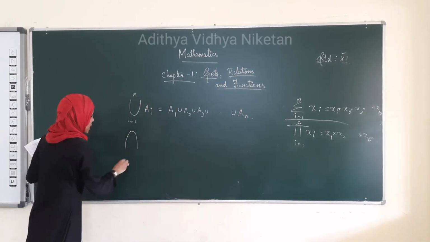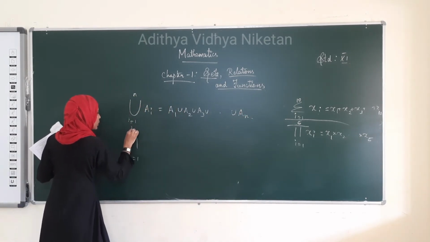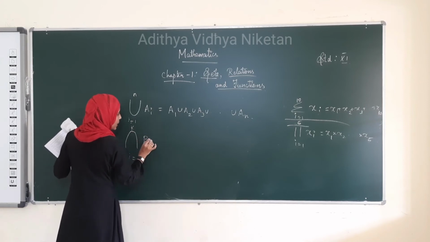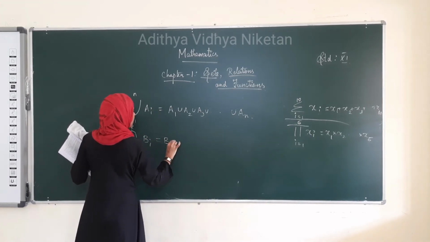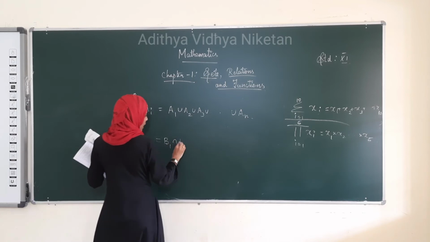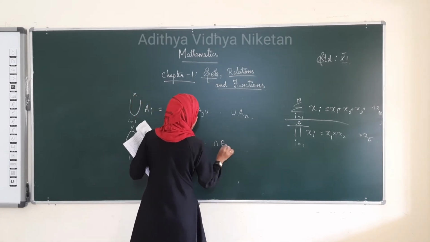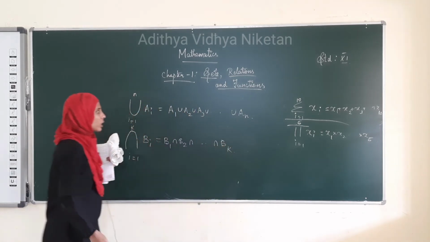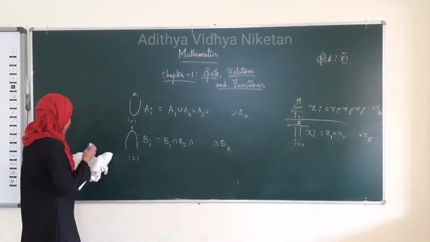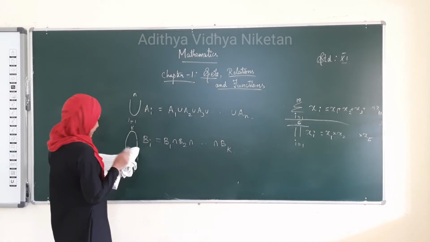Similarly for intersection, if it is from i equal to 1 to k, Bi means B1 intersection B2 and so on up to Bk. Okay, this is an important notation you will be using in your sums.